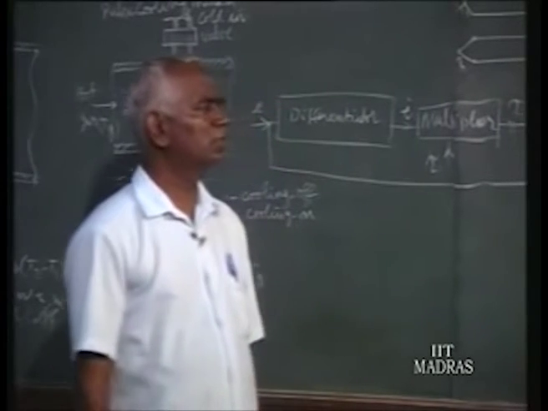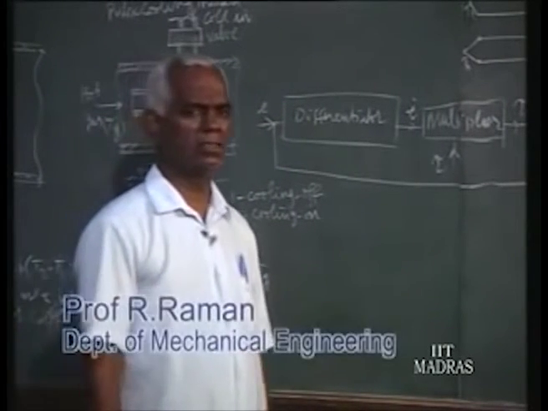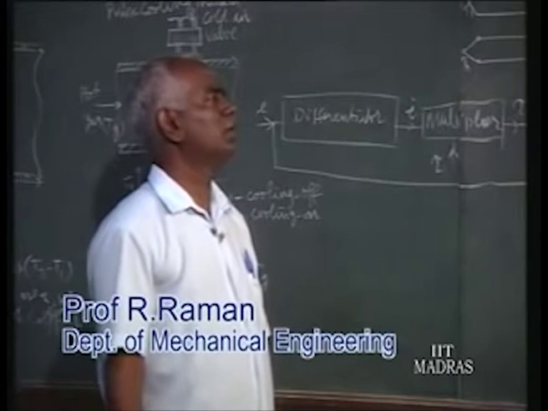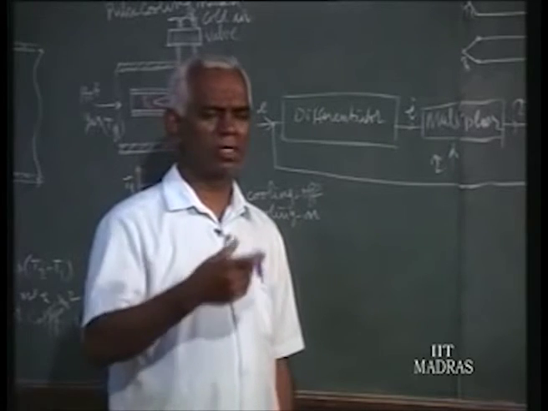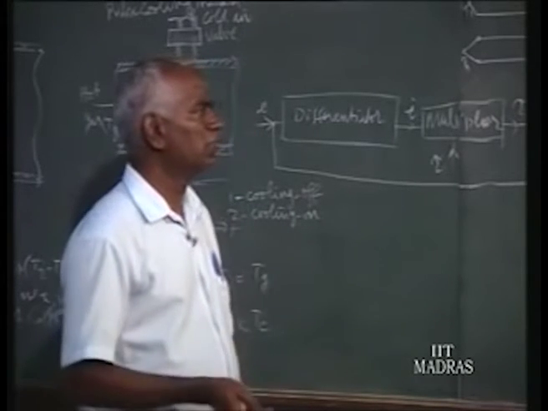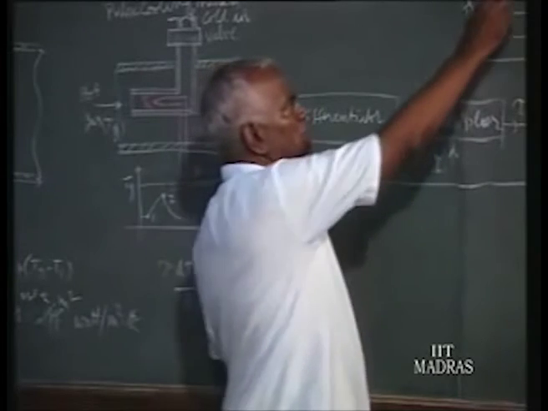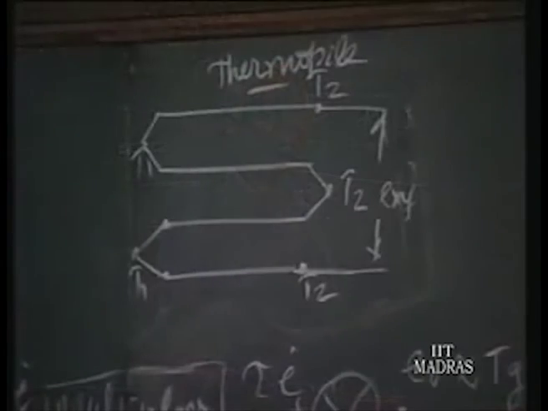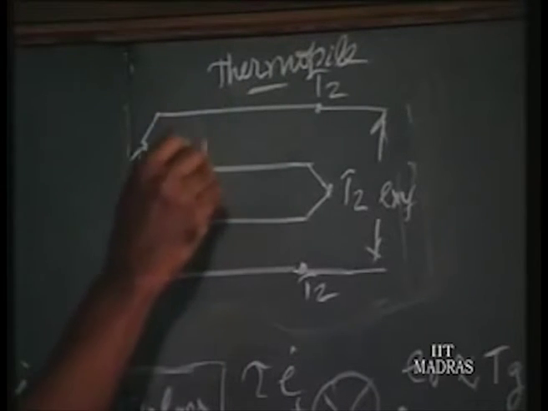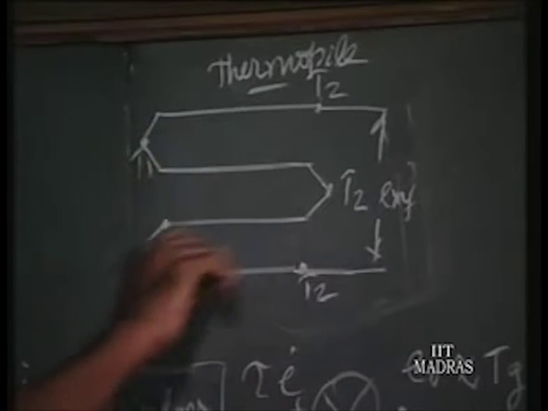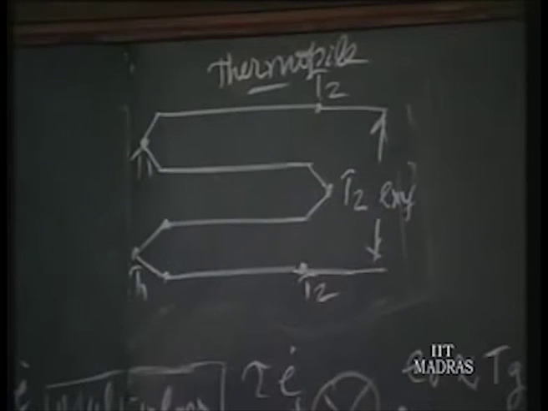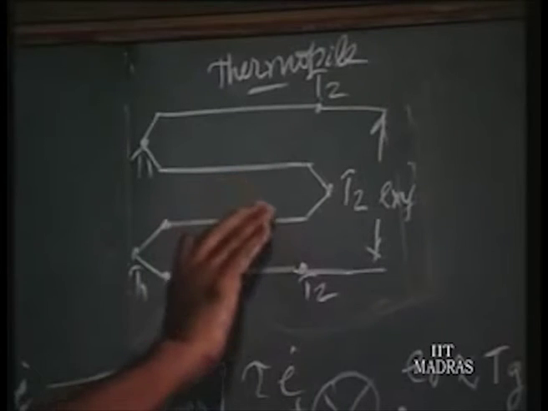We have seen that in a single thermocouple the output voltage is in terms of millivolts, and it is common practice to increase sensitivity. A number of such thermocouples are joined together in series and used as a thermopile. That is what is called a thermopile. It contains more than one pair of thermocouple elements. Here you have two such pairs, and this is a hot junction. The cold junction is at, say, atmospheric temperature. So, you have two such junctions, and the net EMF output is twice the output for a single thermocouple.